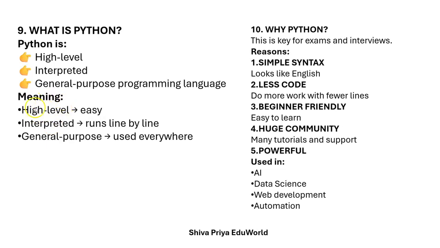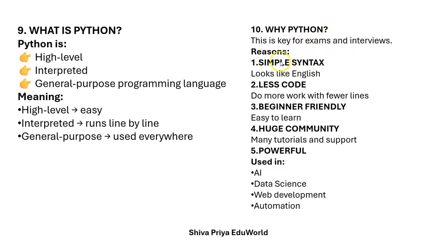Here high level means easy to understand, read and write. Interpreted means it runs line by line. General purpose means it is used everywhere. Why do we use Python only? Why Python? This is key for exams and interviews because it is a very simple language.